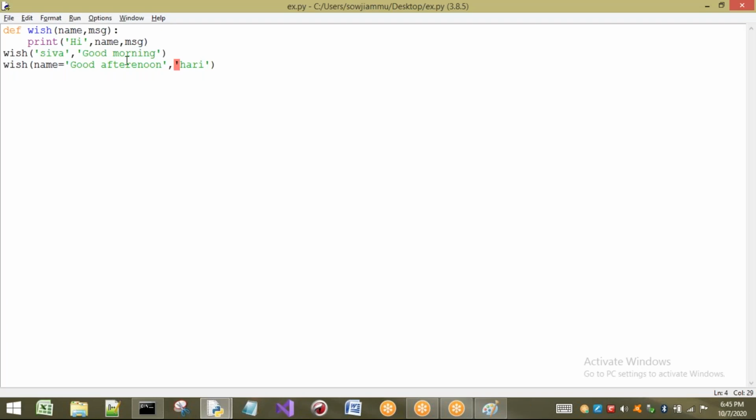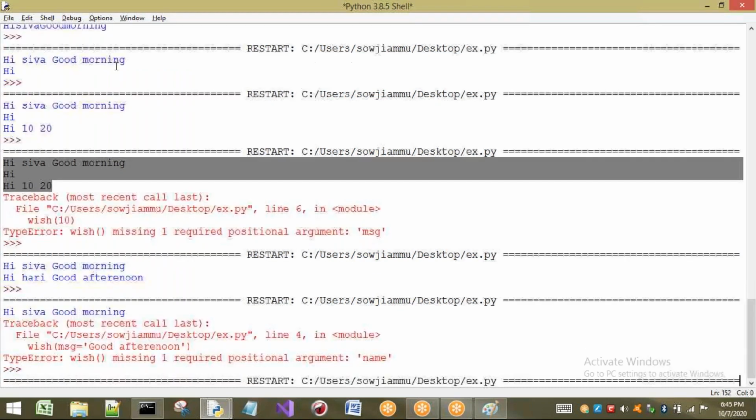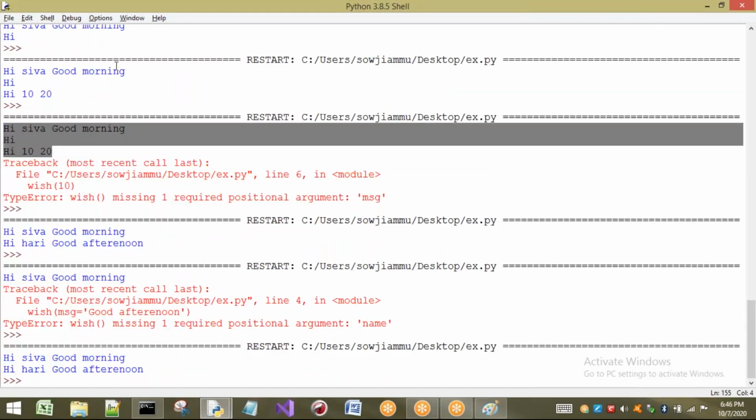So what is the problem here? First I am using a keyword argument, next I am using a positional argument. If I change this, for example, if I write name here, the first one is a positional argument, and the second one is a keyword argument. I will write the keyword argument as msg. So will there be any problem here? There will be no problem. We are going to get the correct output.